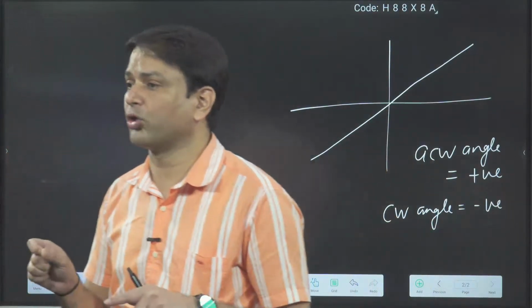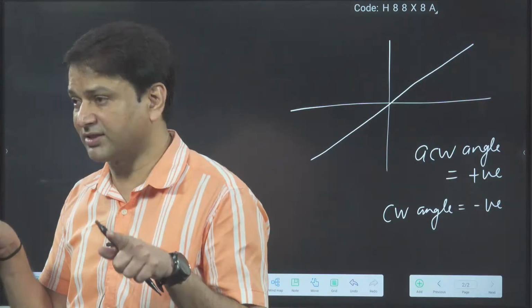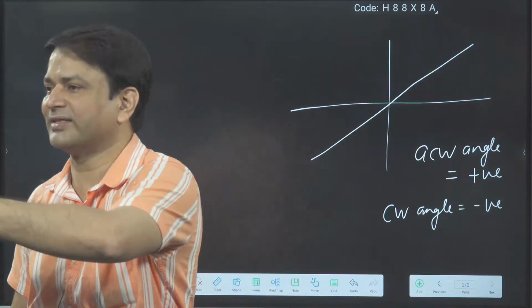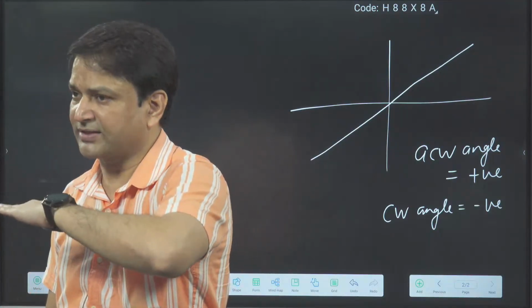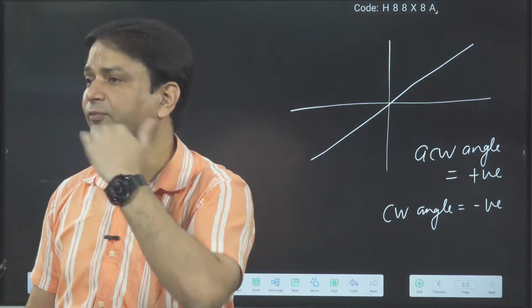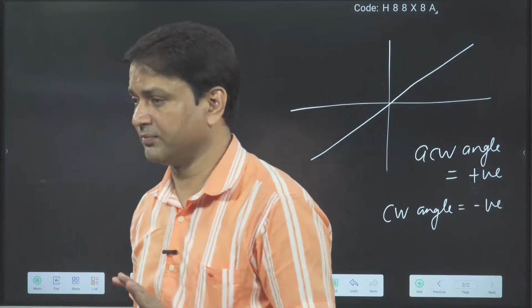But how will you measure that angle? Reference is the x-axis. From the x-axis you will rotate. So the starting point you can say is the x-axis. From the x-axis, if you are rotating anti-clockwise, that angle you will write positive. And from the x-axis, if you are rotating clockwise, then that angle you will write negative.